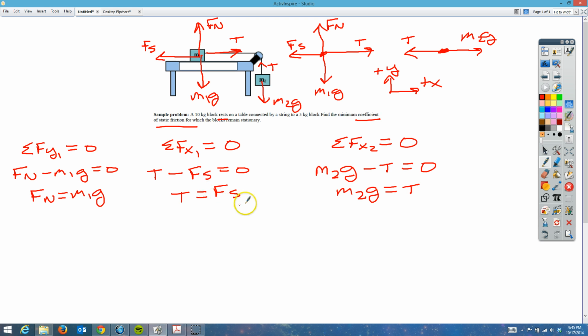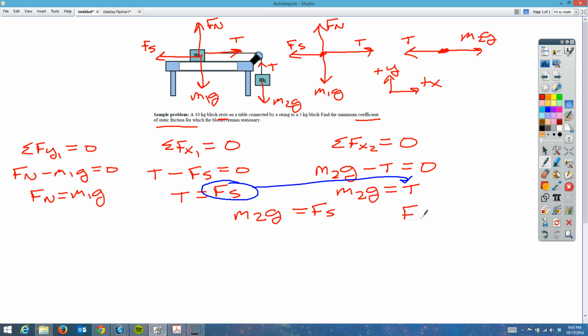Let's go ahead and substitute in this Fs since it's equal to T over here. So I'm going to draw just a blue circle just so we know what we're doing. We're going to put it in right there. And now let's go back and actually do it. We're going to say M2G is equal to the force of static friction.